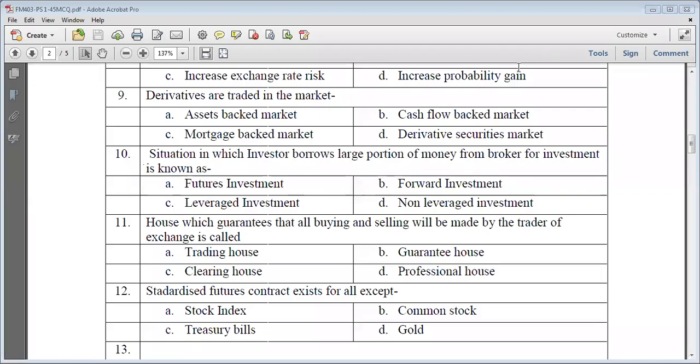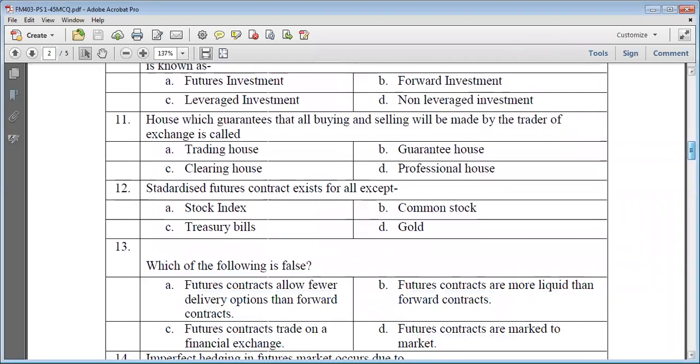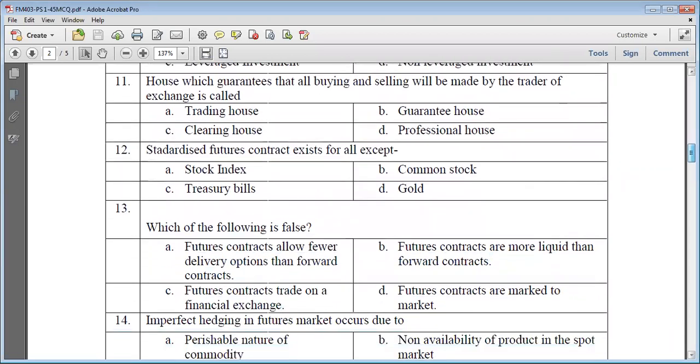Okay, we are continuing our discussion on the explanation of the answers of MCQ given in the first practice set of 45 questions. We are starting with question number 12 now.